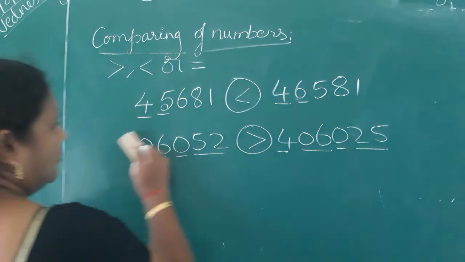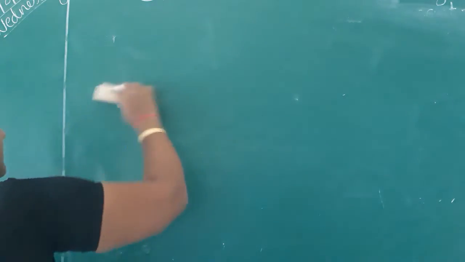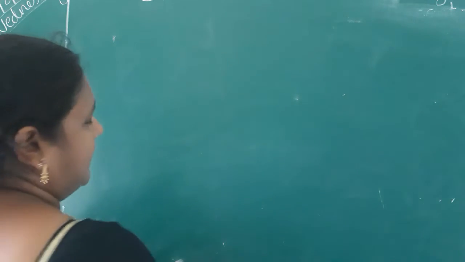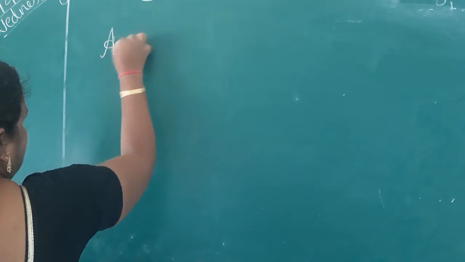In the comparison of numbers, after comparing the numbers, we will write which is greater and which is smaller. Like that only we can arrange them in ascending order and descending order. How will we write ascending order and descending order? First one, ascending order.